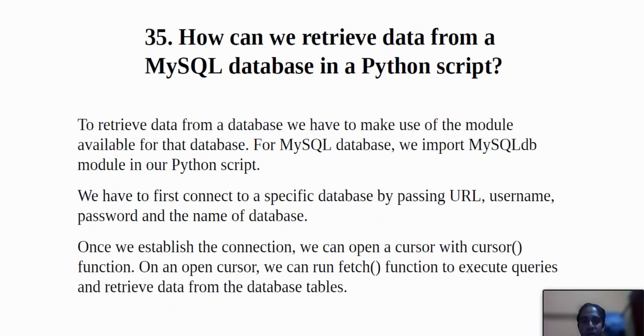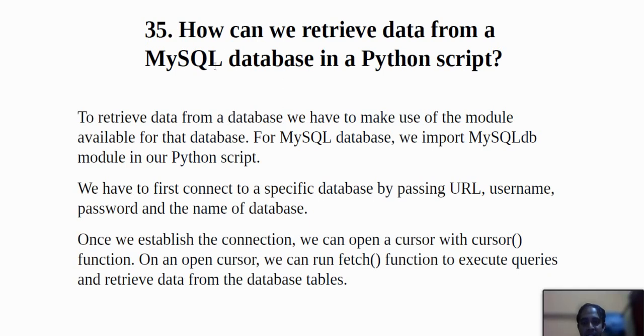The next question is, how can we retrieve data from a MySQL database in a Python script? That is the most important question. To retrieve data from a database, we have to use the module available for the database, for a MySQL database import the MySQLdb module in our Python script. We first connect to a specific database by passing the host, username, password and the name of the database. Once we establish the connection, we can open a cursor with the cursor function, and with the open cursor we can run the execute function to run queries and retrieve data from the database tables.